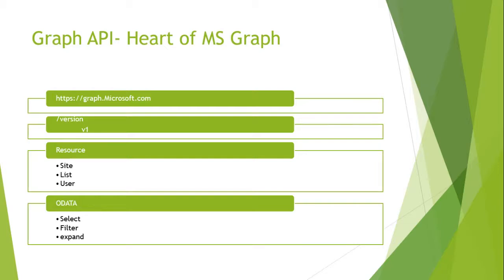So Graph API starts with graph.microsoft.com, and it's followed by the version. It can be either V1 or beta. V1 is for production. If you want to just do testing, you can do the beta. I highly recommend you use V1 itself, followed by the objects or the resources. It may be the site or the list or the user and many more. And you have special queries, like a way to select certain columns or do filter and also expand the column, and many other things. So we'll just see some demos to understand what I'm saying.